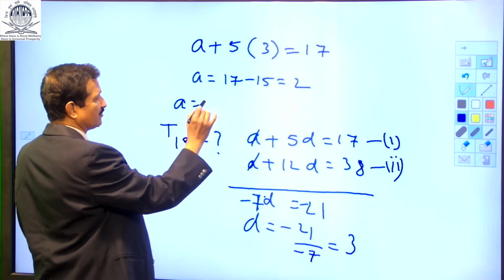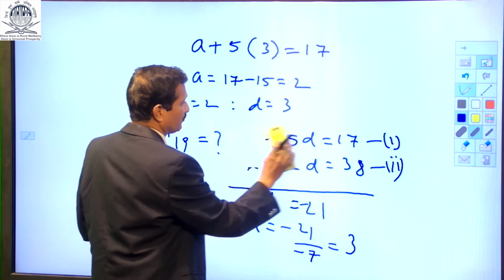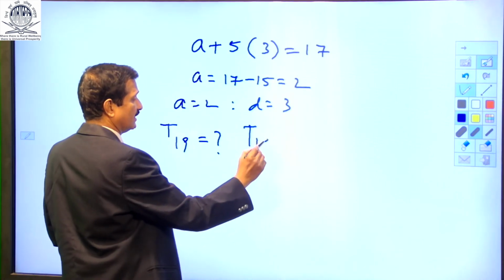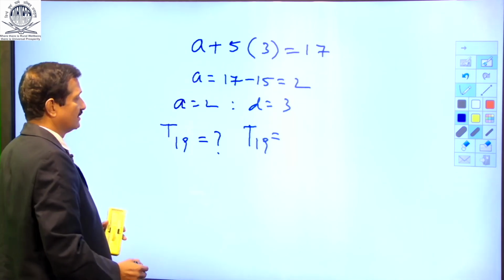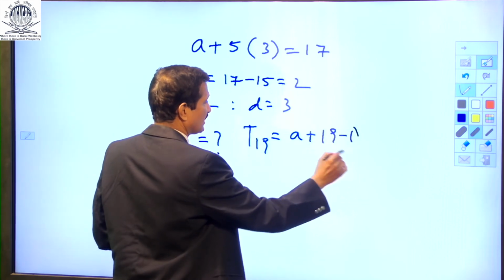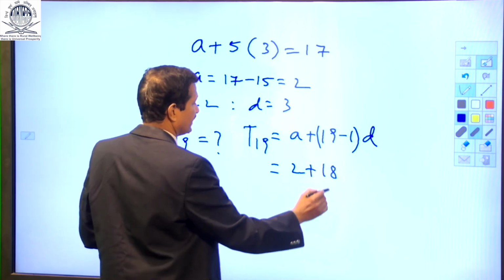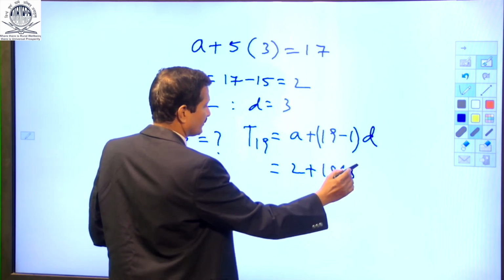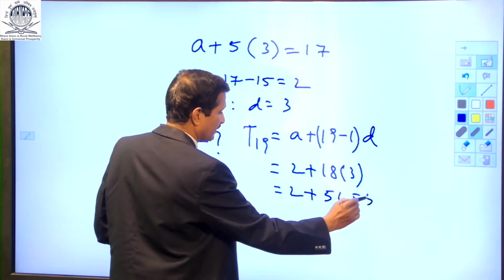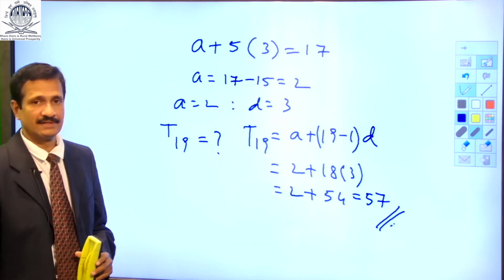So the initial term is 2, D is 3. I need to find T19. How do I do this? Now T19, here N is 19. T19 is A plus 19 minus 1 into D, that is 2 plus 18 into 3, 2 plus 54, which gives me 57. This is your 19th term.